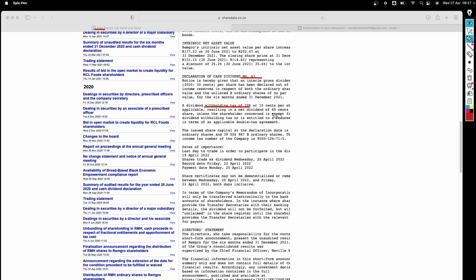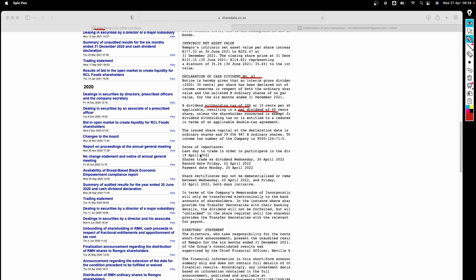What is credited into your account is a net dividend. So from this we can see that they declared a dividend of 50 cents, but the net dividend, or after-tax dividend, is 40 cents. That is taking into consideration the 10 cents that you paid in the form of tax.